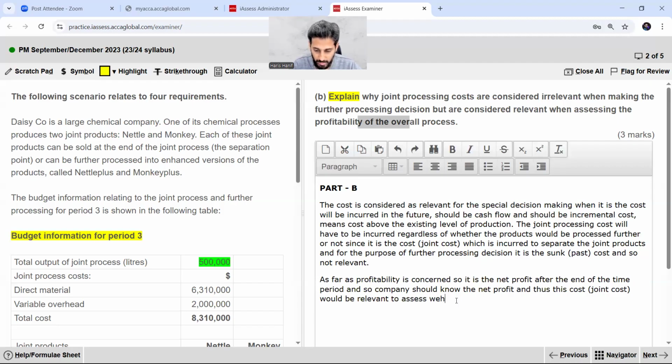To assess whether the overall process generates the profit and how much the profit is.